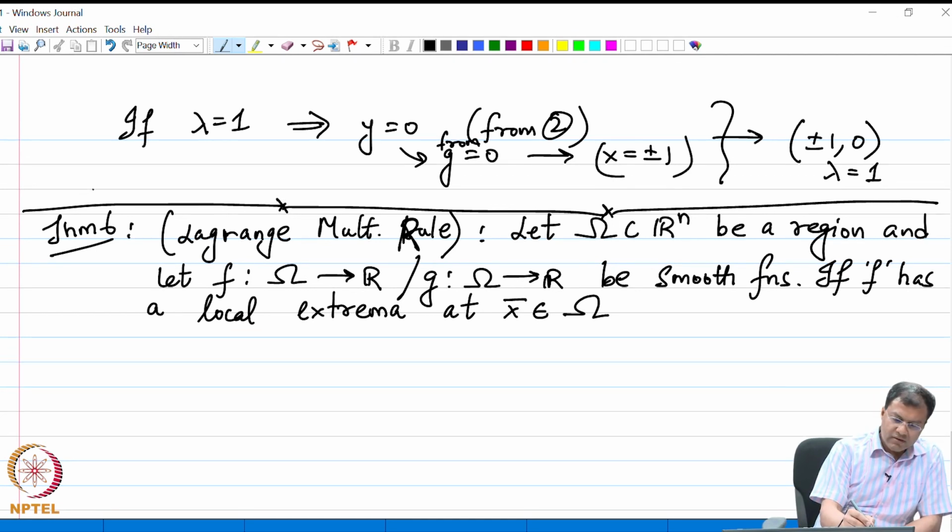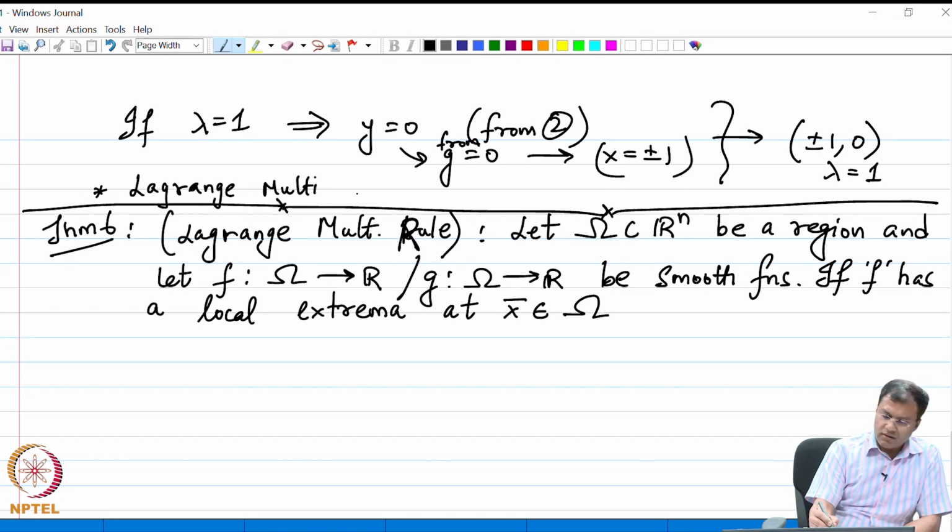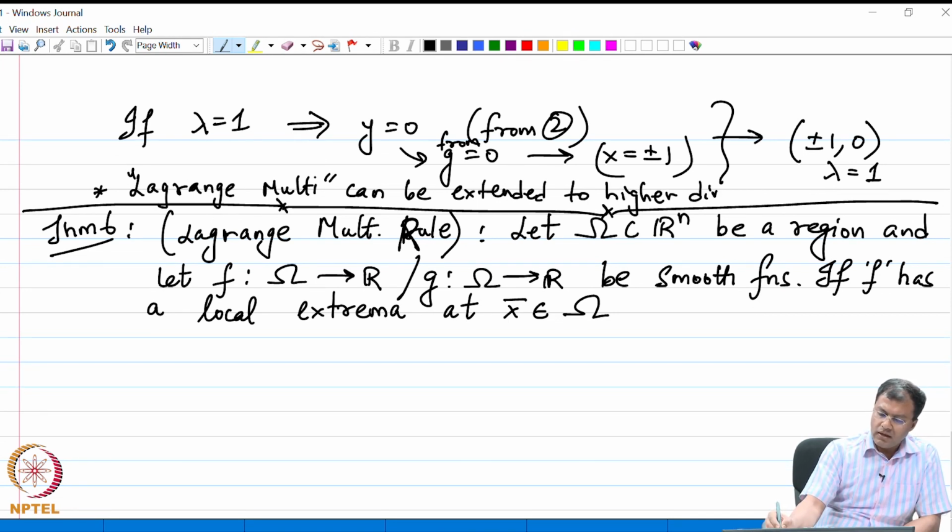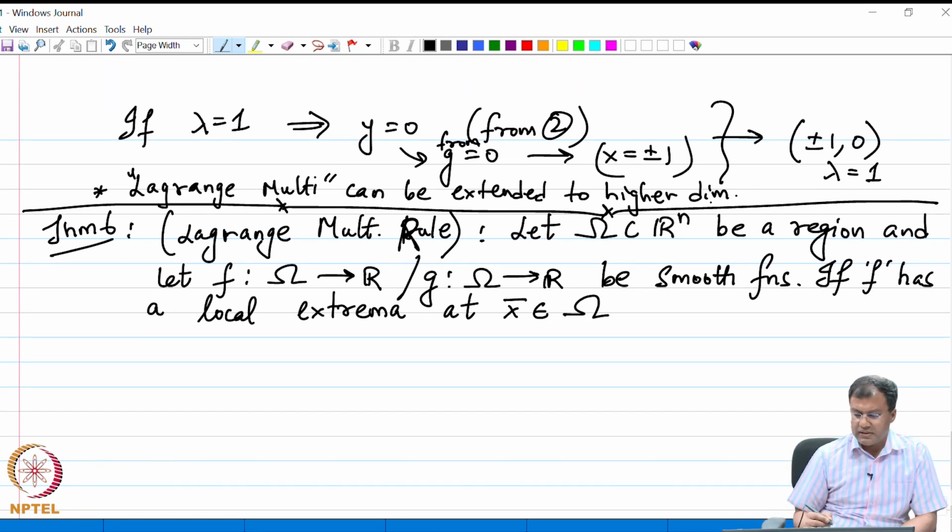Before that I must have said that the Lagrange multiplier method is certainly valid for higher dimensions, and can be extended to higher dimensions. So, we are talking about the case in n dimensions here.